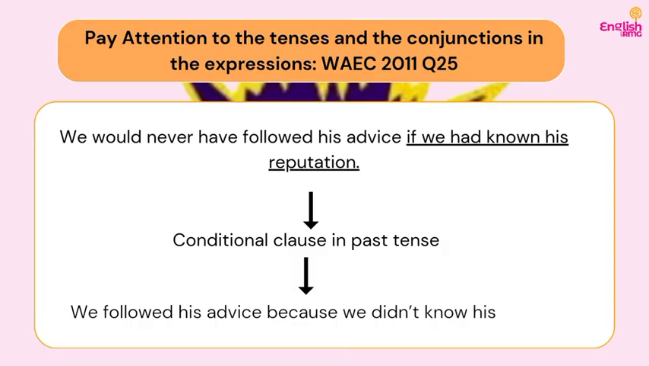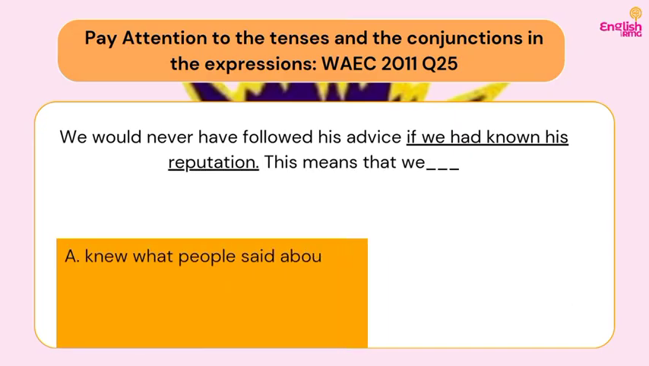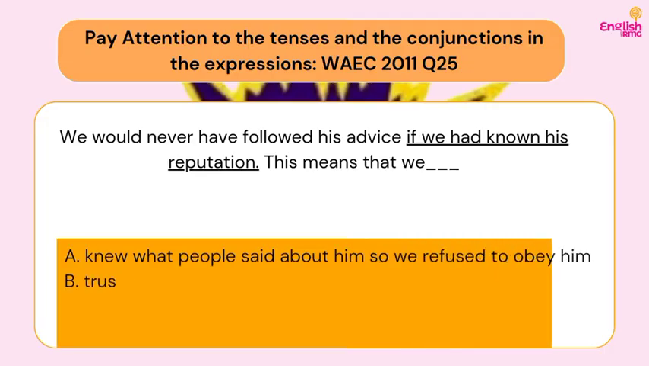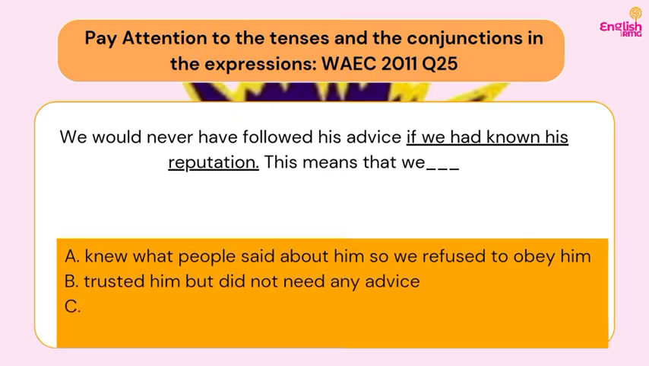So what does this sentence simply mean? It simply means that we followed his advice because we didn't know his reputation. It simply means that we followed his advice because we were not aware of his reputation. Do you understand? So if you can interpret the question properly, you will be able to pick your answer. So now let's look at the options that best interpret it just as we have interpreted it.